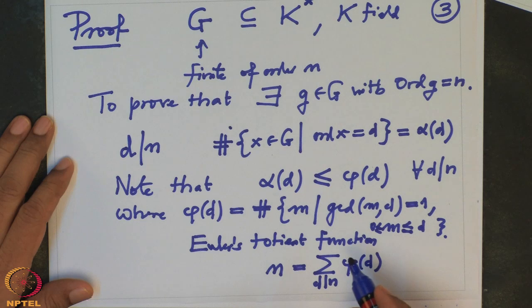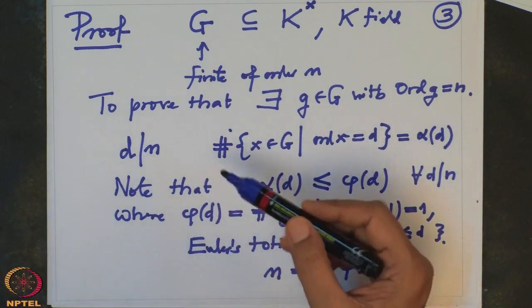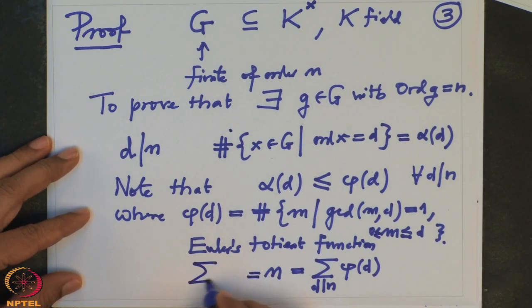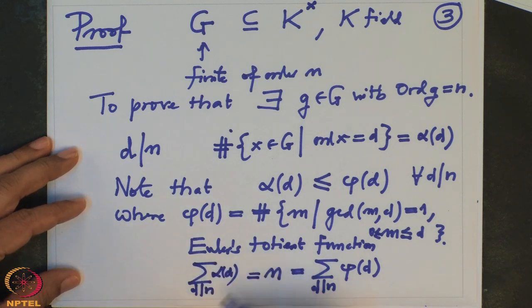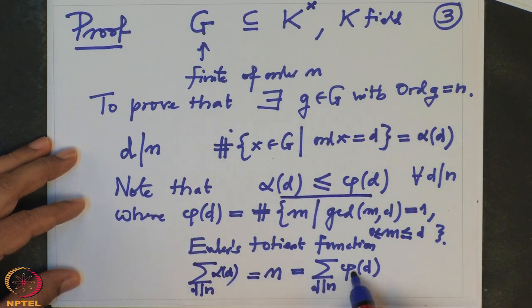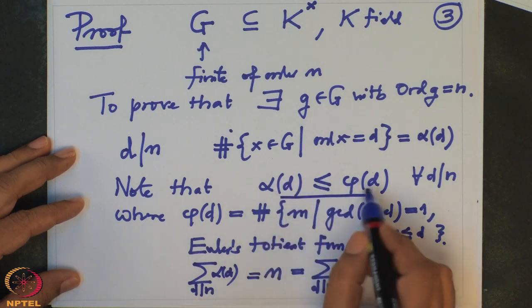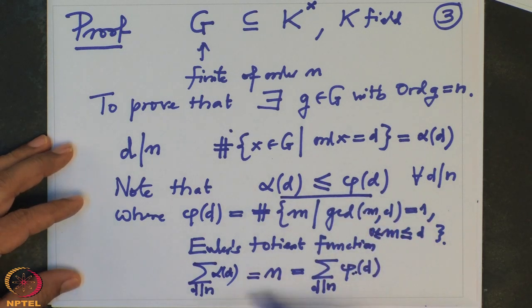On the other hand, if I take any divisor D of n and take this alpha D, I have exhausted all the elements. So that, on the other hand, this n is also the same as the sum of alpha D, where D divides n. So I have this equality and also I have this. So if all the alpha D's are strictly smaller than phi D's, then this cannot be an equality.